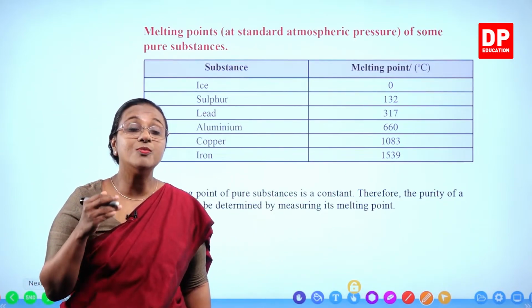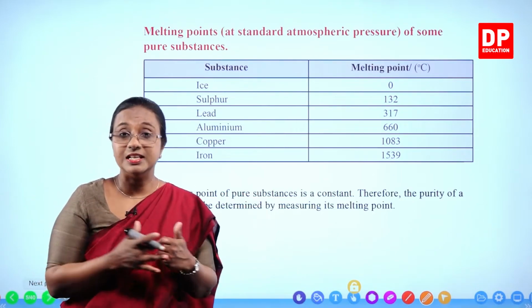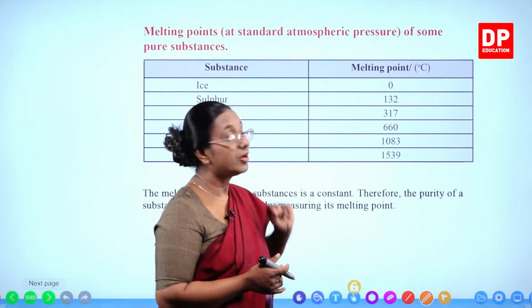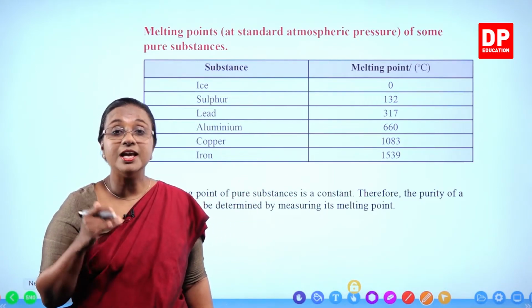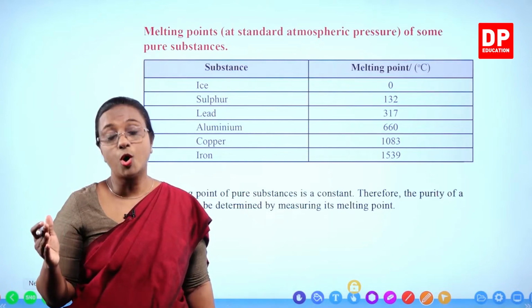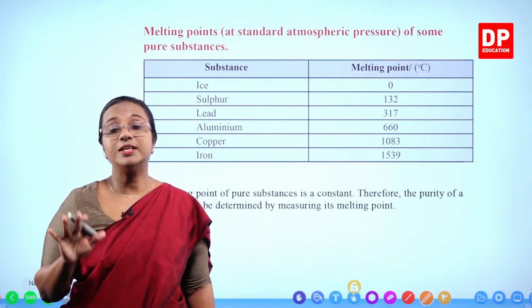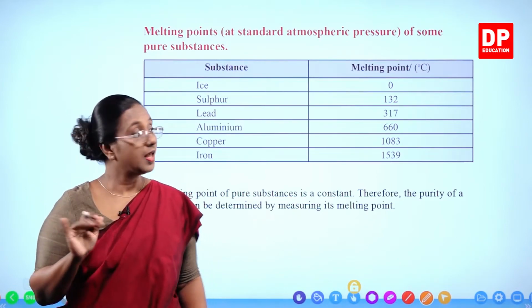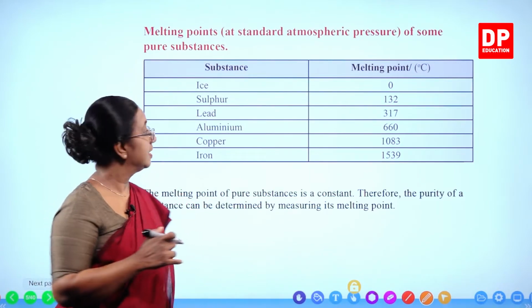That is a very low value. Normally, our room temperature is about 30 to 35 degrees Celsius. So the melting point of ice is less than the room temperature. That is why normally we have water. Ice can be obtained by placing water in the freezer. But look at all the rest of the substances.